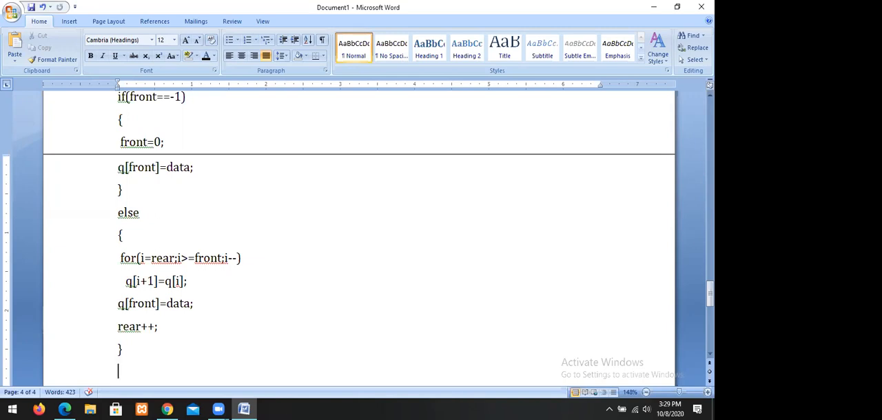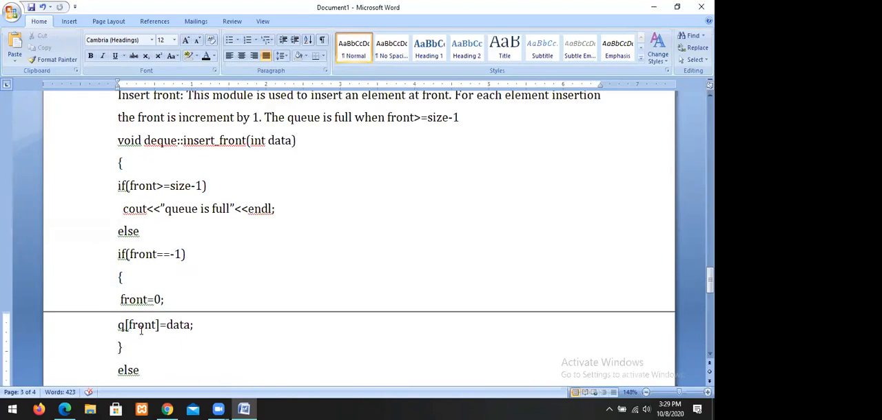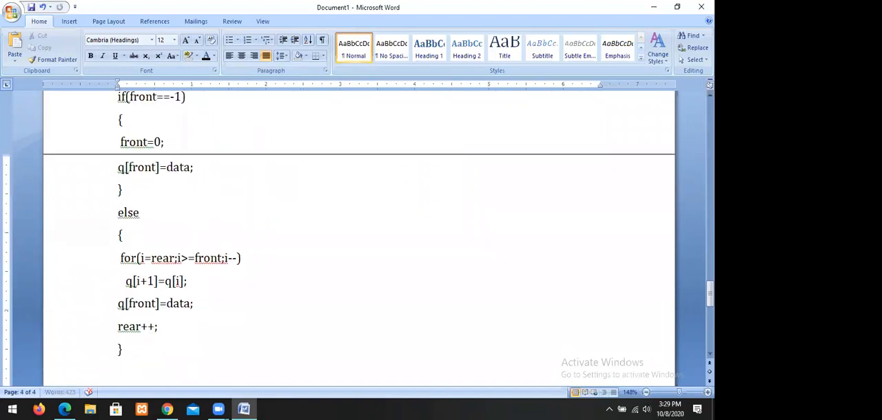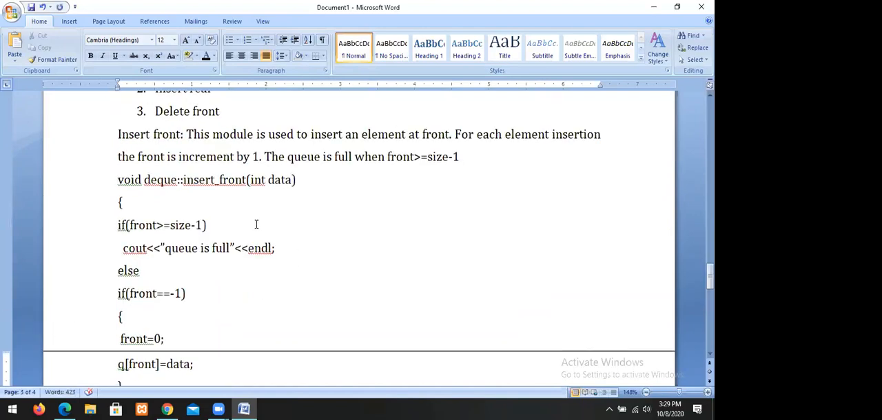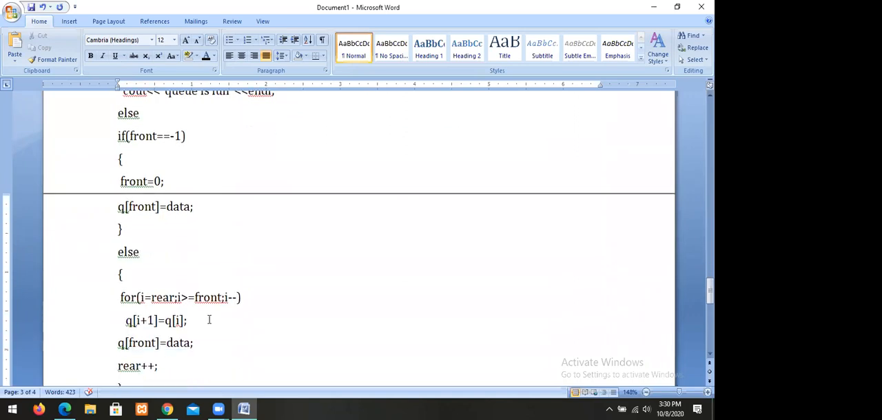So we increment the values and assign the q of I value to q of I plus 1. Then we increment the value at q of front position. So then we are incrementing the rare value, because always we are incrementing. So front incremented, then automatically rare is also incremented. This is called insert front. Insert front is used to insert the value. So when we insert one element at front, then the total values are incremented.